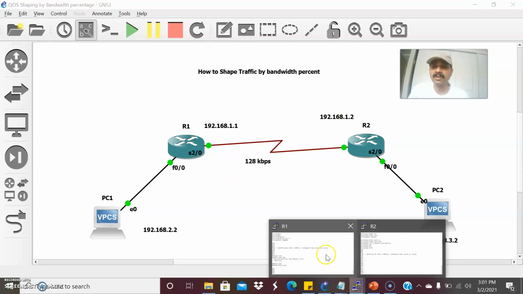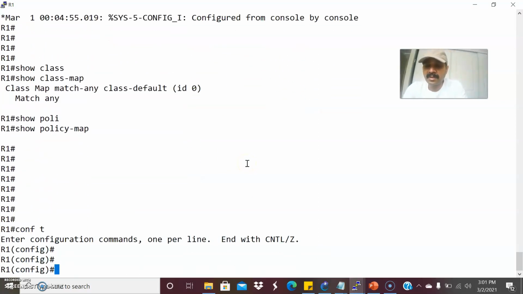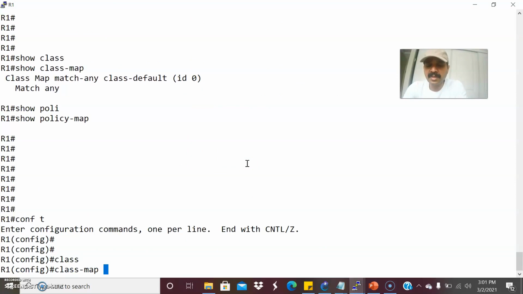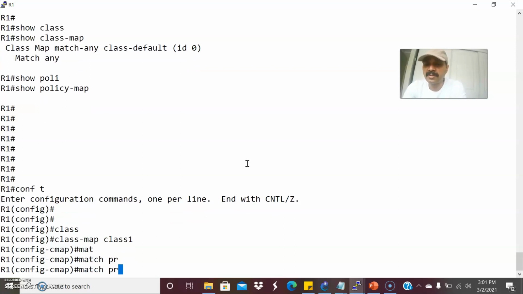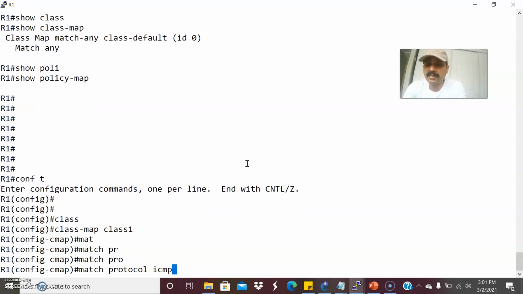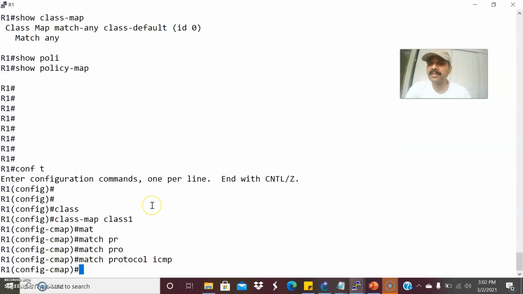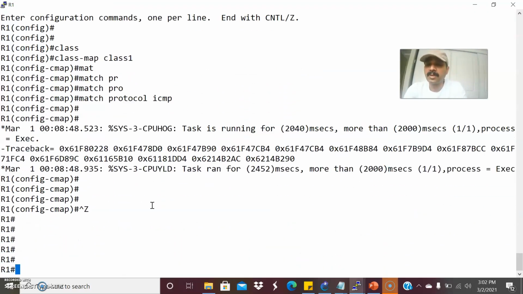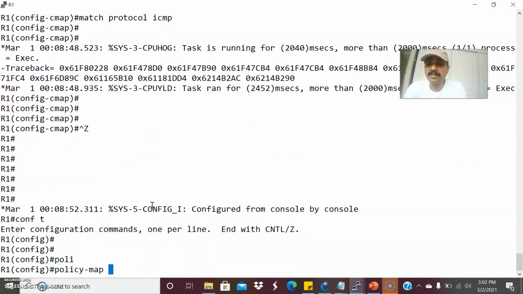So let us go to the configuration. Let us create the class map. Let us name the class map class1 and match the protocol, say ICMP. After that, I'm going to create a policy map and map the class name to the corresponding policy map. So now let us go to configuration mode and create a policy map.